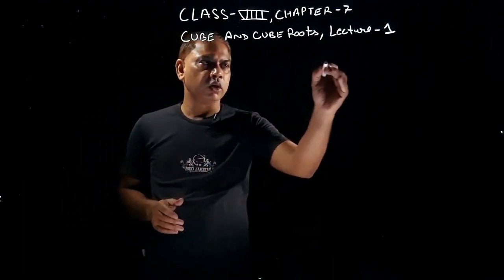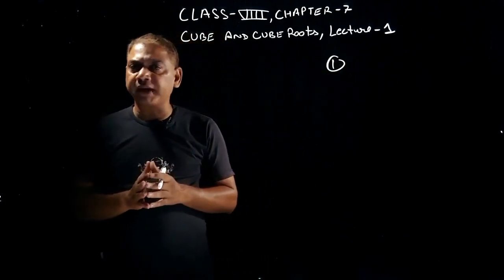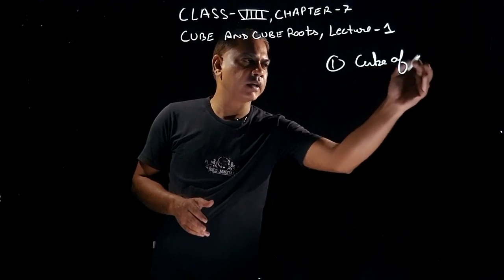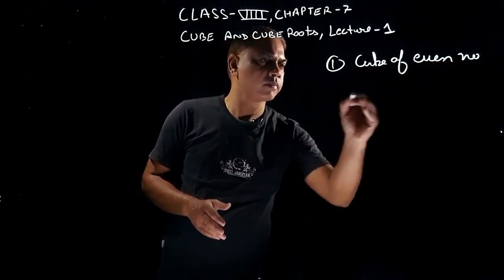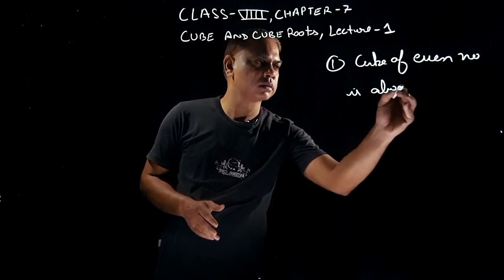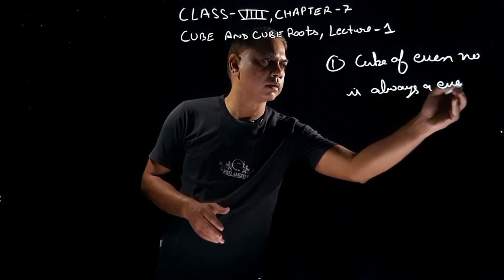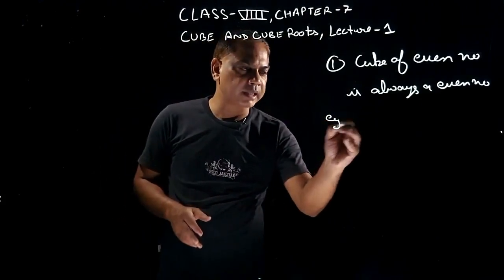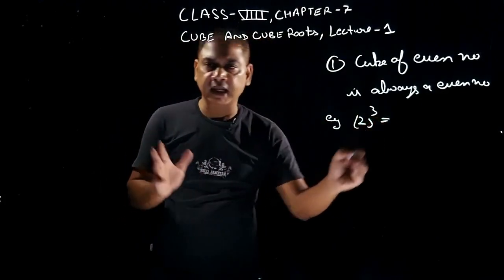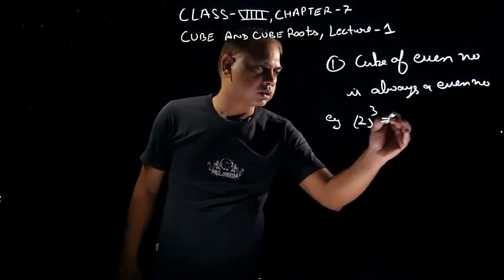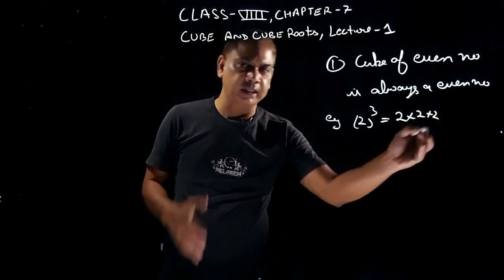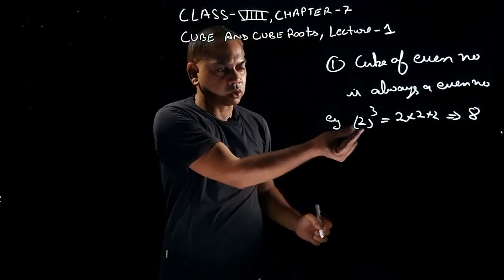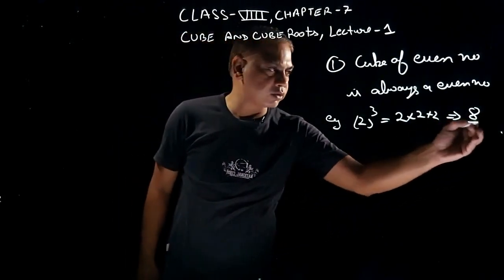Now, always remember, students, the cube of an even number is always an even number. Right? We can check with an example. For example, let's say we have 2. हम 2 का क्यूब निकालते हैं. It is very easy. You will multiply 2 three times. Multiply it, you will get 8. So 2 is an even number and 8 is also an even number.